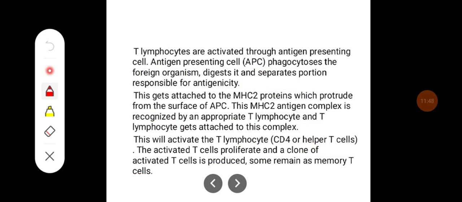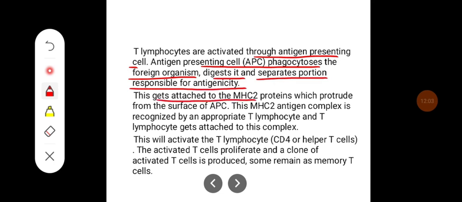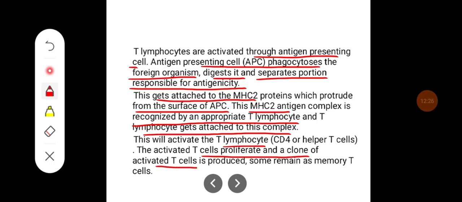T lymphocytes are activated through the antigen presenting cell. The antigen presenting cell phagocytoses the foreign organism, digests it, and separates the portion responsible for antigenicity. This gets attached to the MHC2 proteins which protrude from the surface of antigen presenting cells. So this MHC2 antigen complex is recognized by an appropriate T lymphocyte, and the T lymphocyte gets attached to this complex. This will activate the T lymphocytes, that is, the CD4 or helper cells. The activated T cells proliferate and a clone of activated T cells is produced, and some remain as memory T cells.